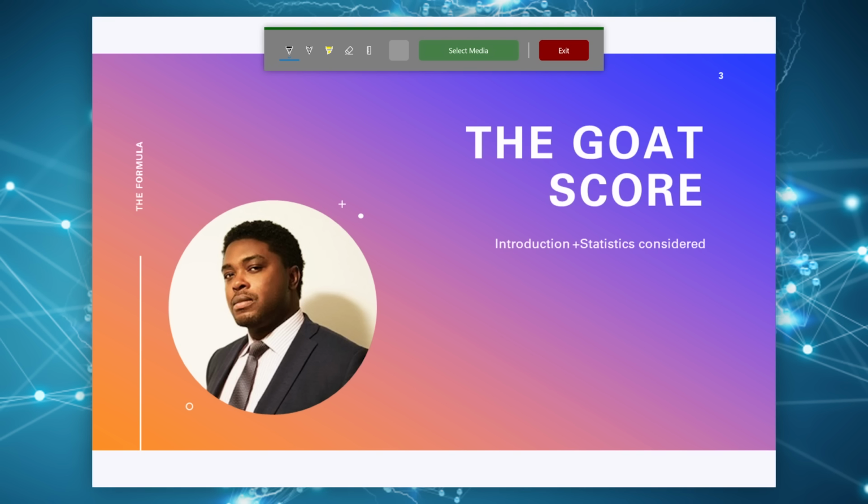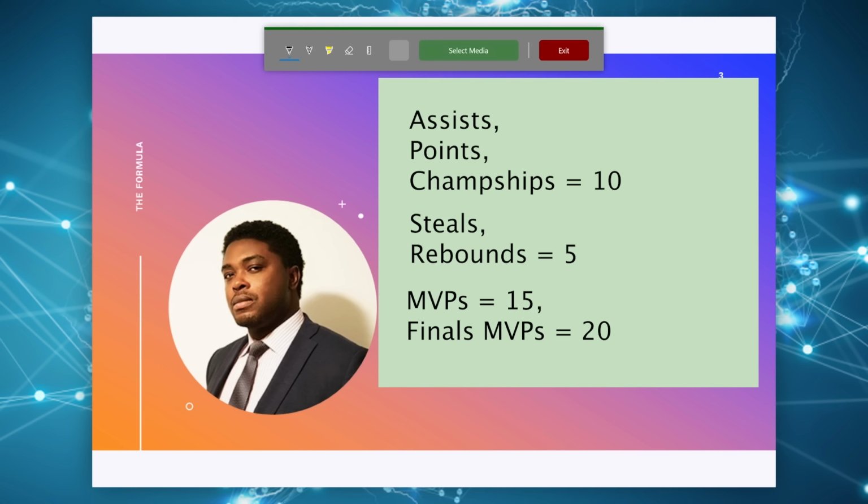So the first thing we're going to do is an introduction and look at the statistics considered. The statistics considered for this exercise would be the steals, the assists, the points, the rebounds, how many MVPs they got, how many finals MVPs, how many championships.